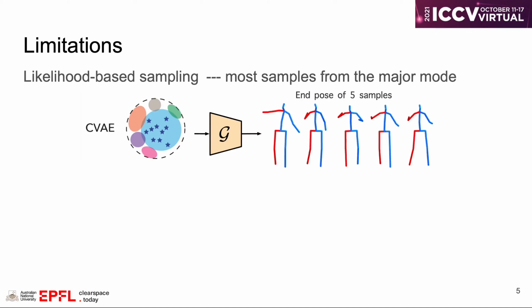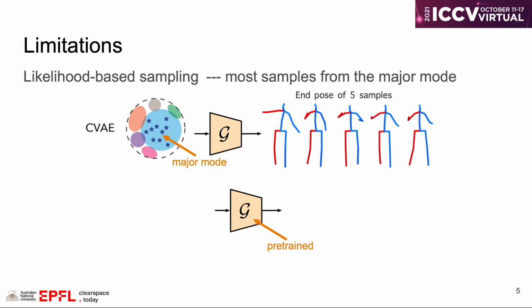However, the typical generative model such as conditional VAE often produces very similar samples. One reason is that the sampling process is purely based on the motion likelihood, which means most of the samples will come from the major mode of the distribution, as the region shown in blue.